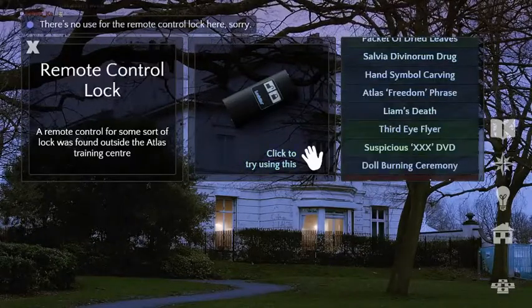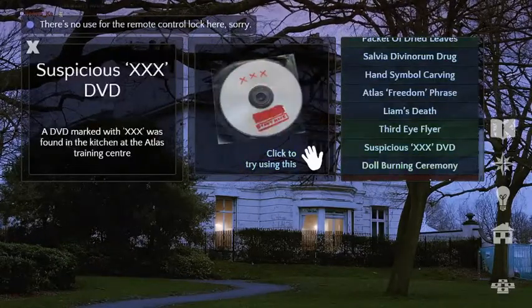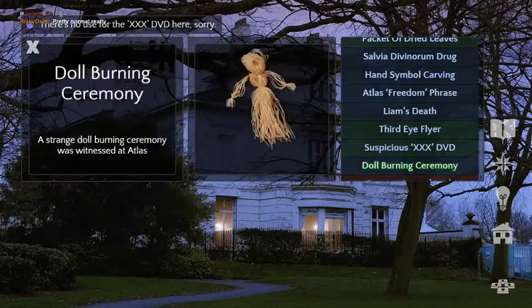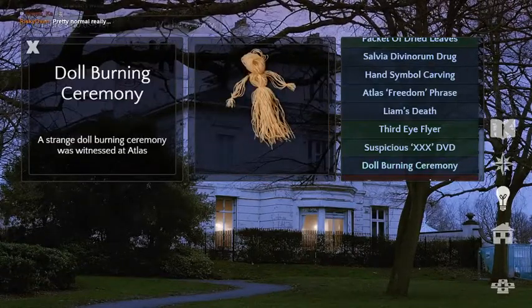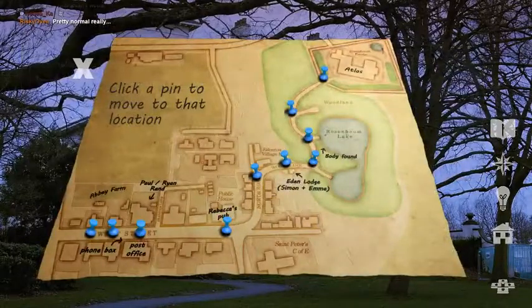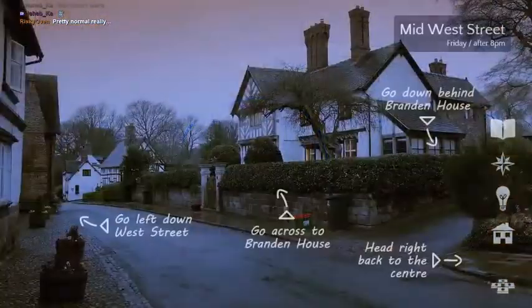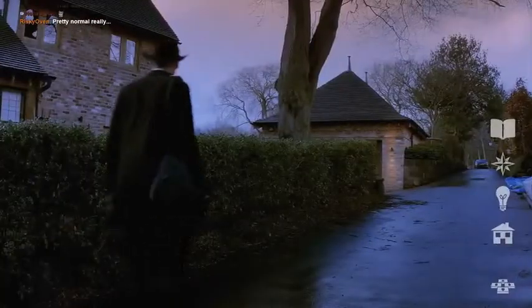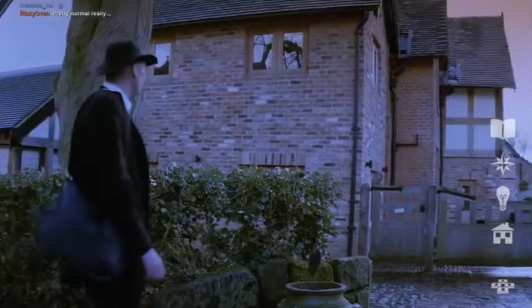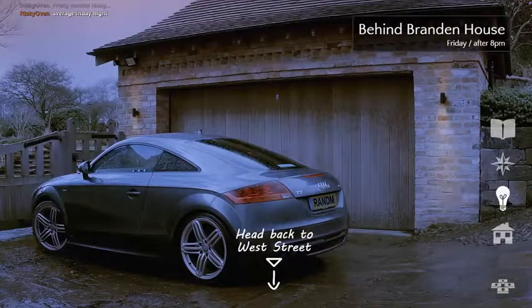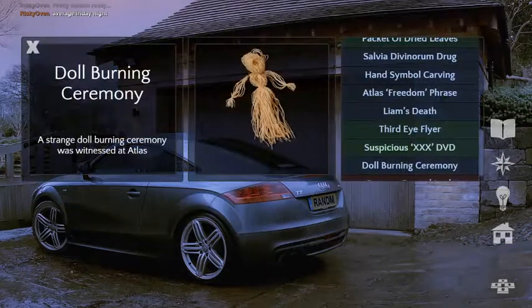Alright, let's go open the garage. Oh, it's for that car. Look at that. Just use it right now. Look at our evidence. Doll burning ceremony. Where did we get that? When we saw the dolls being burnt. You know, when you go to business meetings, as many adults do, it's common to bring a doll that you sacrifice to the gods of business. Yeah. Because you want to make good deals.